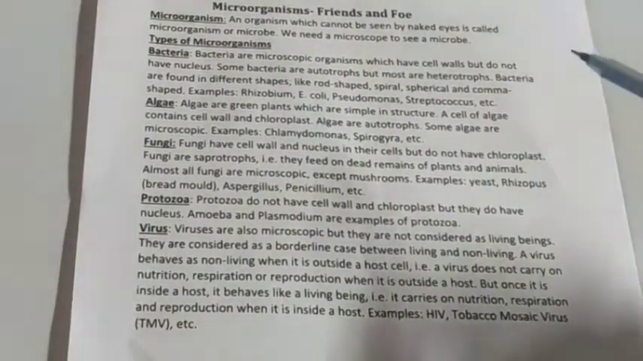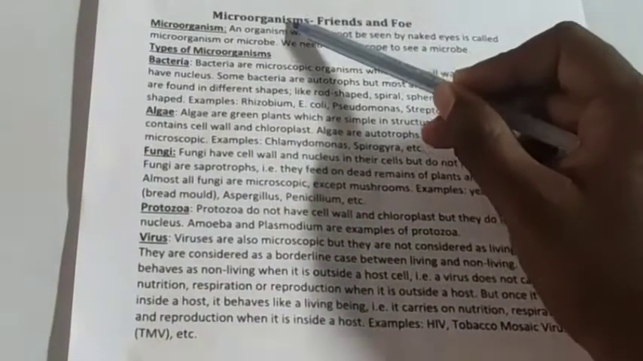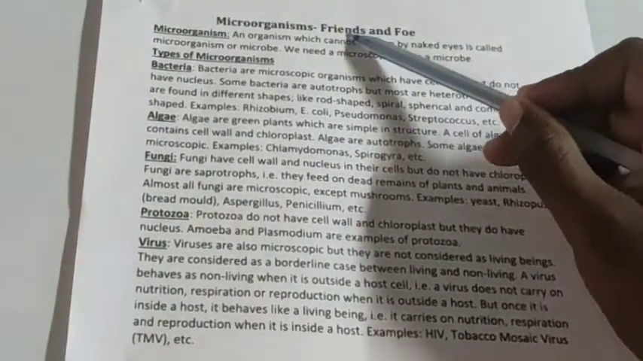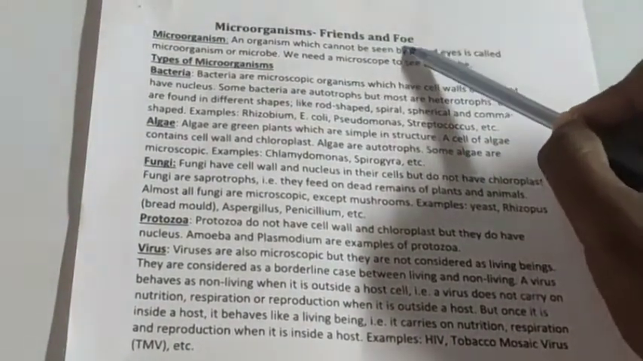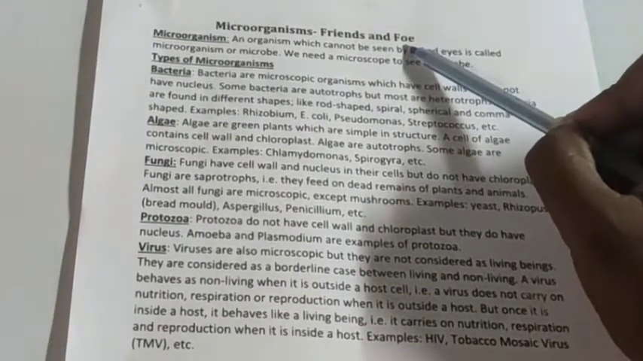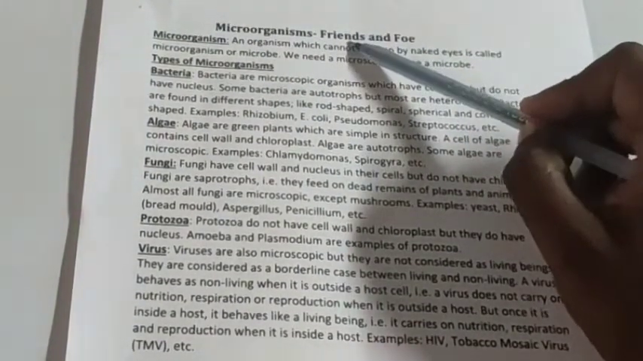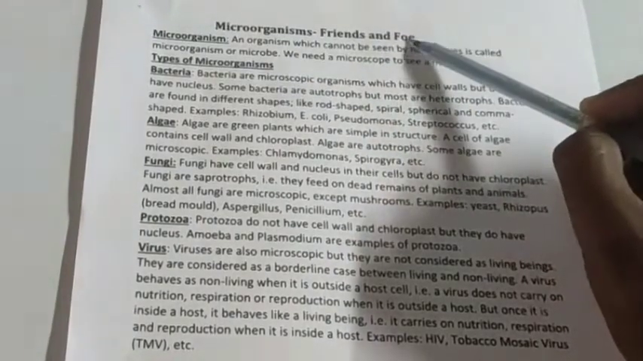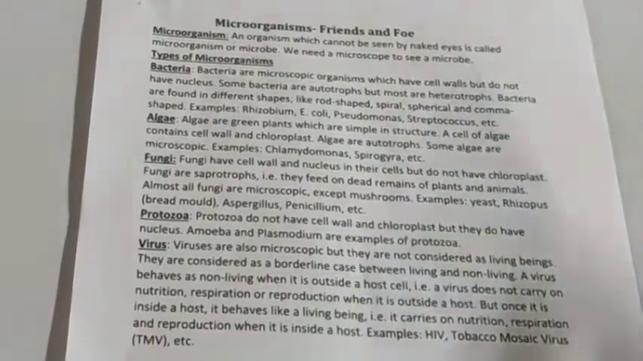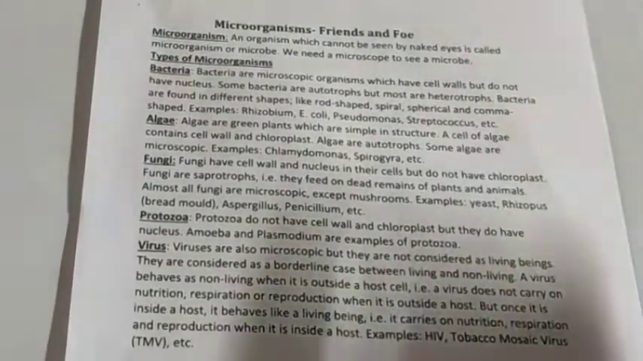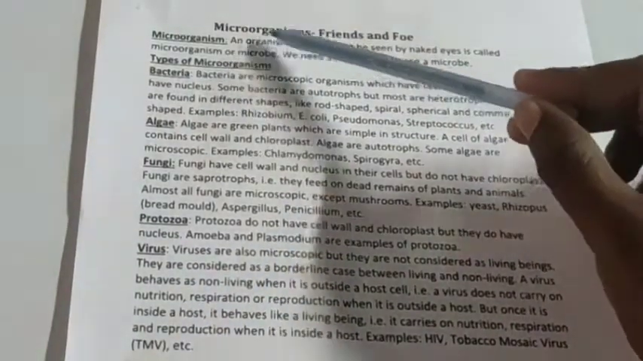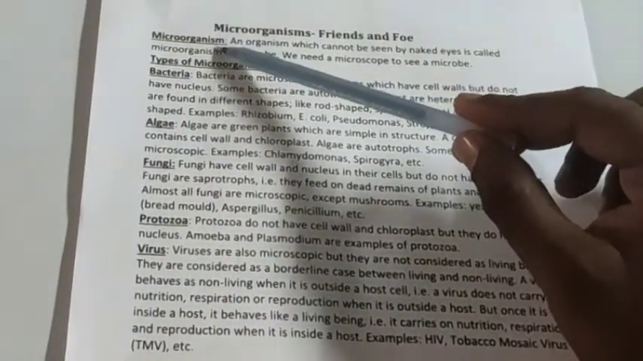In this lesson, we are going to study what is meant by microorganism, and how they are helpful to us and how they are foe to us. Foe means enemy. So, how the microorganisms are helpful to us and how they are harmful to us. In this lesson, we are going to study this. First, let's see what is the meaning of microorganism.